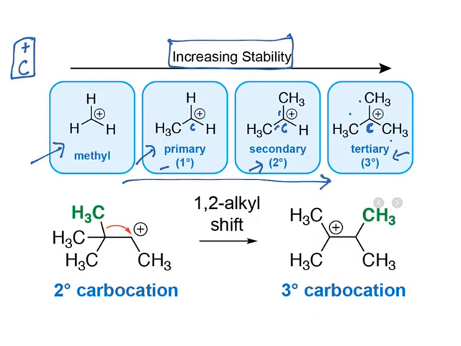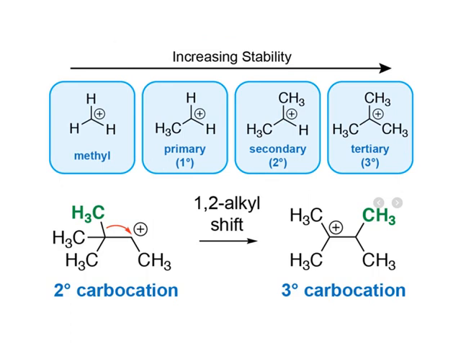Why? Let us understand this. Basically, cationic ionic species are not stable. They are unstable. If the charge is stabilized by some means, they gain stability. The alkyl groups are slightly electron donating in nature. So the positive charge gets slightly stabilized because of electron donation from this CH3 group. In the secondary case, two groups are there, both donating electrons, so more stabilization. In the tertiary case, three groups are there, all three donating electrons, so stability increases even further. That is the reason why the stability of the tertiary carbocation is very high in this series.